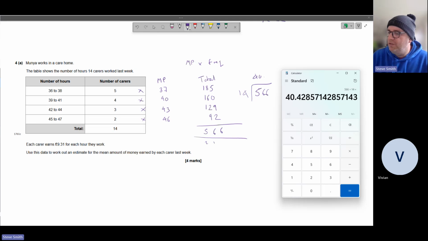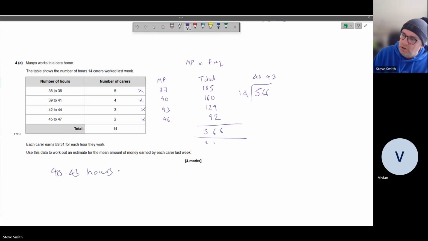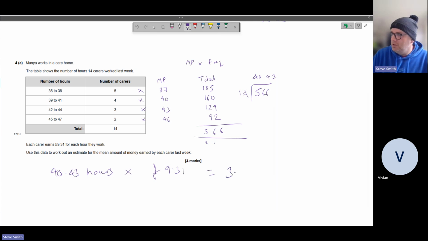I thought I was looking for a number around £9.31, but actually for 3, we're going to do it to 2 decimal places. That's how much they earn each week. That's the number of hours. I'm thinking that looks odd. So they work 40.43 hours multiplied by the hourly rate equals, we'll cut it down to 40.43 because that's what we just did on our other sum, times by £9.31 equals 376 and 40p. 376 and 40p. And that's that one.